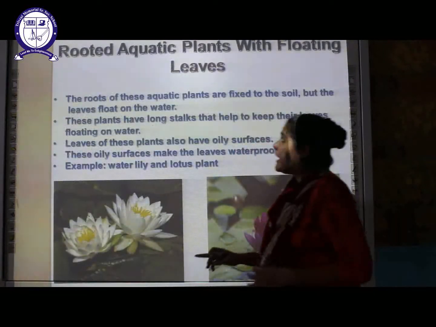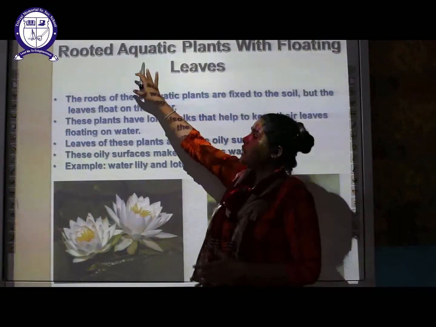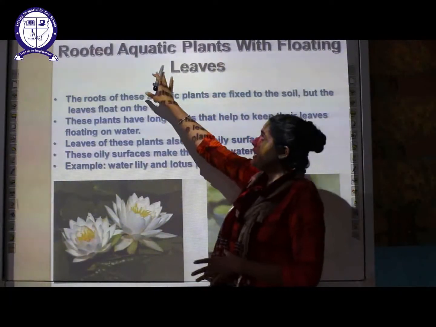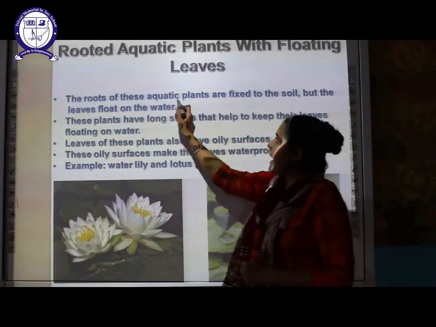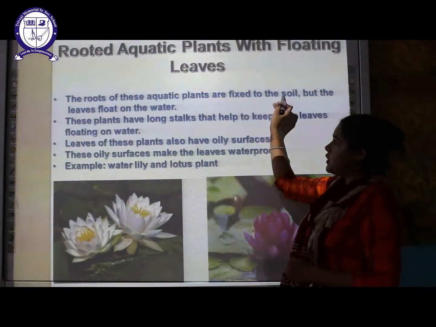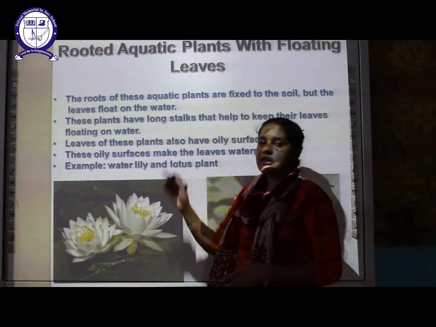The next type of plant is rooted aquatic plants with floating leaves. They are attached to the soil, but their leaves are floating. That means the roots of these aquatic plants are fixed to the soil. The roots are attached to the soil, but the leaves float on the water.